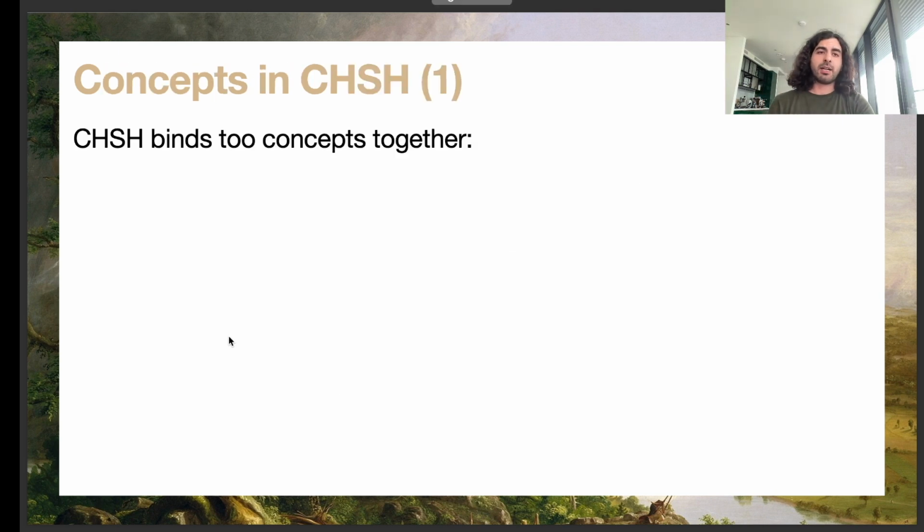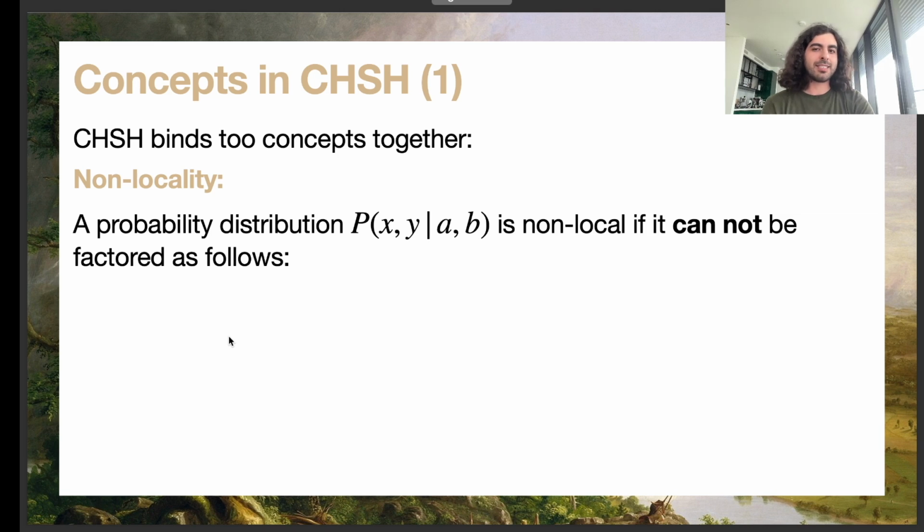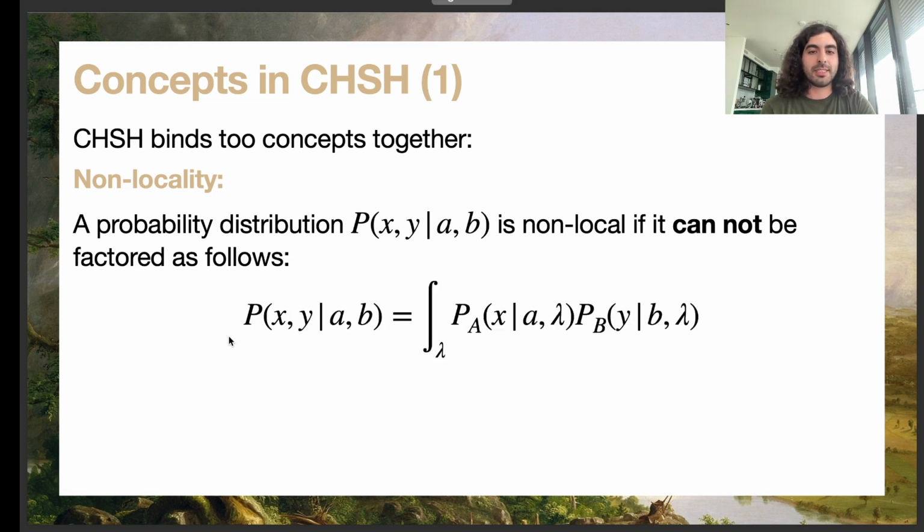So there are two main concepts in CHSH that are bound together by this proof in a sense. And the first concept is non-locality. Non-locality in a sense is independent of quantum mechanics, and it's about the probability distribution. And we say this conditional probability distribution is non-local if I cannot write it in a sense as a convex combination of probability distributions on each of the player's side.